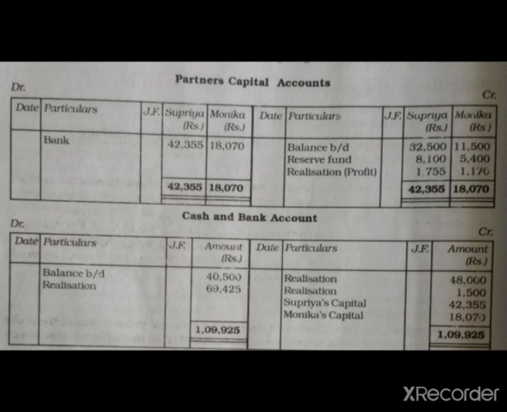Whatever is on the credit side of the realization account we will transfer to the debit side of the cash and bank account, and whichever items are on the debit side of the realization account we will transfer to the credit side of the cash and bank account. Now automatically both the sides should be equal. It means your account is correct.